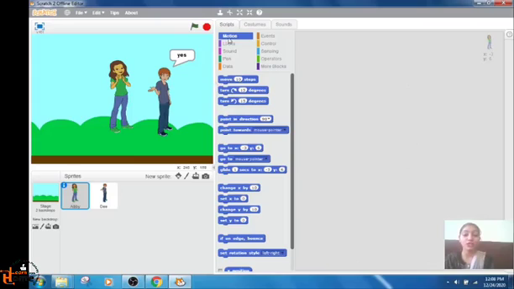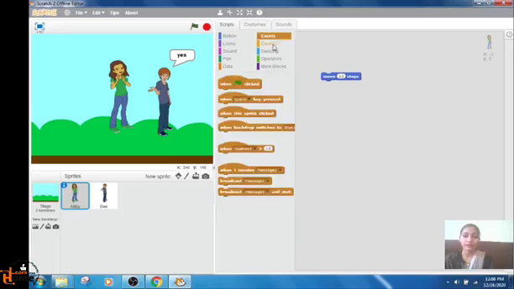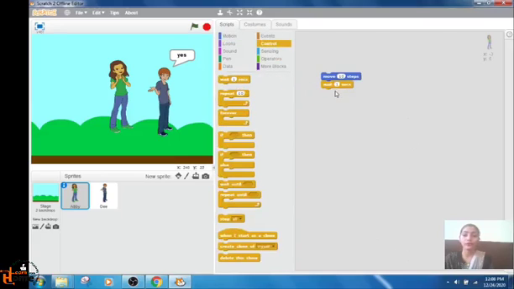So we can change the position of the sprite in the motion blocks and rotation styles from the sprite info pane. Remember this. If you want to change the position, you will change it from the motion blocks. These are the blocks for motion. Move 10 steps. Then in control, wait for 1 second.